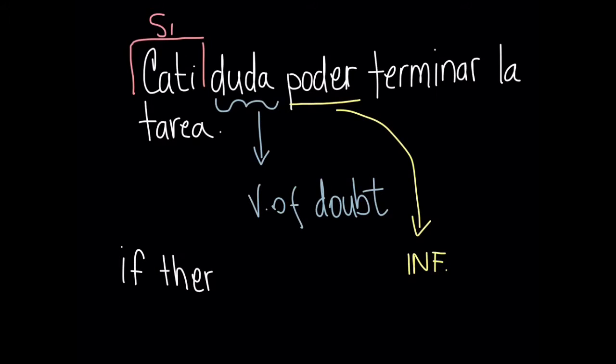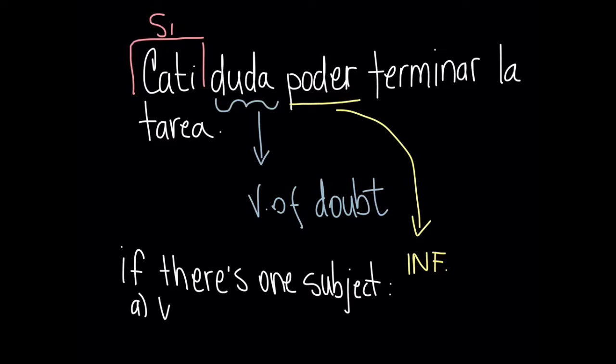So if there is only one subject and we are using either a verb of doubt, denial, influence, or will, there are two rules. One, the verb that follows is in the infinitive, and two, we don't need the que